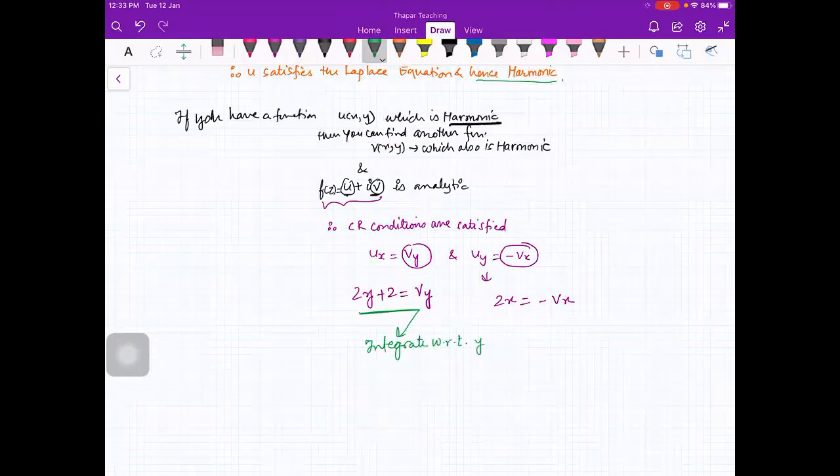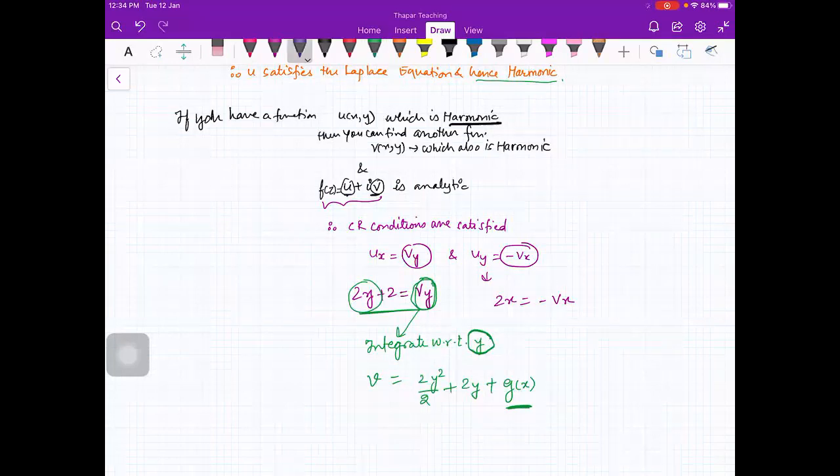Can you tell me what you will get? If you integrate with respect to y, vy, that is the derivative of v with respect to y, you will get v. On the right hand side, you will get 2y square by 2 plus 2y plus a constant of integration. Can you tell me what will be the constant of integration here? Because you are integrating with respect to y, the constant of integration will be a function of x. Is that thing clear?